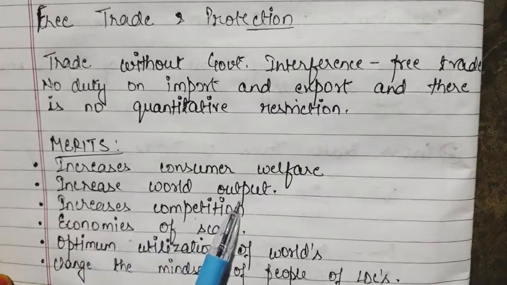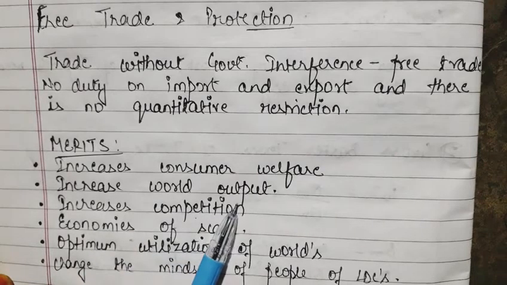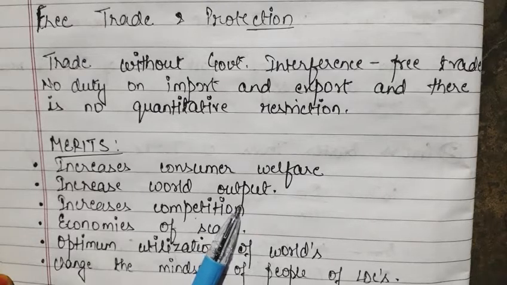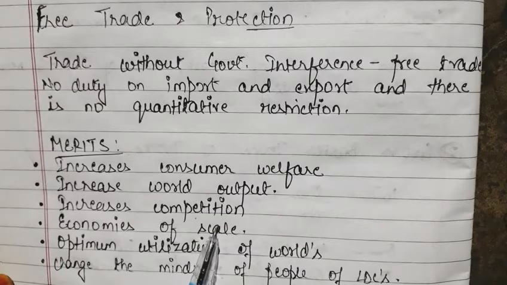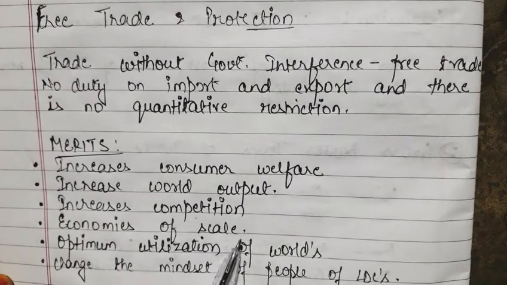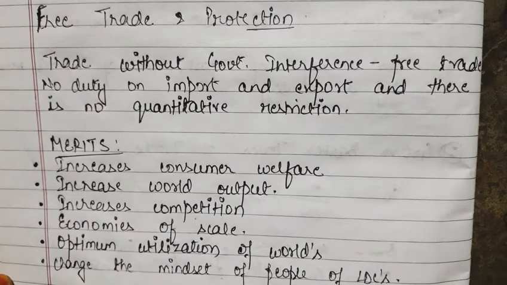Then, increased world output. The world output as a whole will be increased because there will be tough competition and all the industries will try to make the same product, so world output will be increased. Competition again increases. Economies of scale will be increased because people will be working in different countries with their different cultures in different places. So all the economies or all the cultures will be coming to a single place.